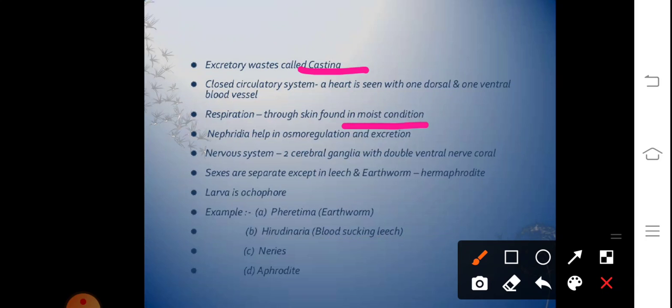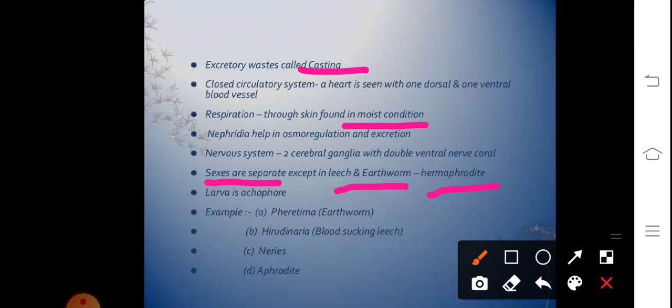Talking about the nervous system, it consists of paired ganglia, two cerebral ganglia with a double ventral nerve cord. Regarding reproduction, the sexes are separate basically, but the exceptions are leech and earthworm, which are hermaphrodite, that means they are bisexual or monoecious.